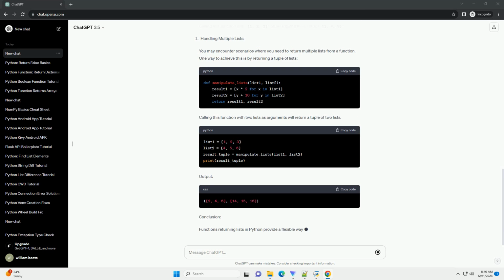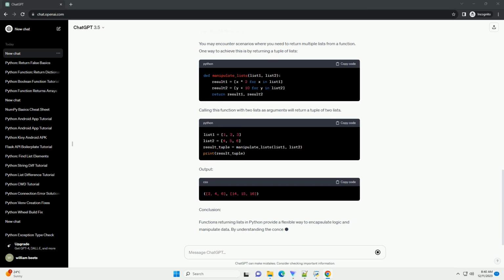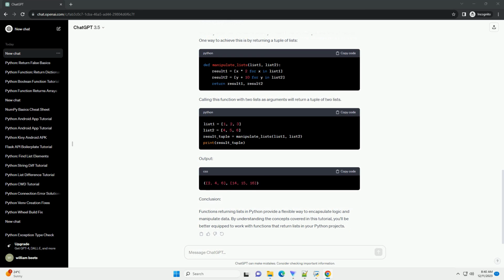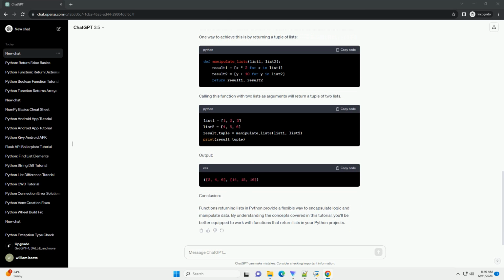Functions can also modify existing lists and return the modified version. Here's an example. Calling this function with 1, 2, 3 as an argument will return 1, 4, 9. You may encounter scenarios where you need to return multiple lists from a function. One way to achieve this is by returning a tuple of lists. Calling this function with 2 lists as arguments will return a tuple of 2 lists.